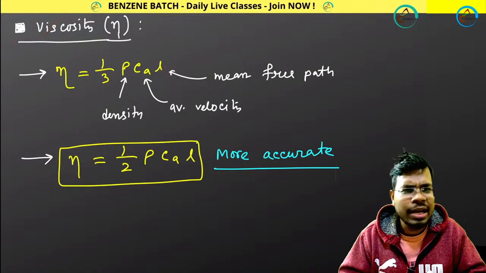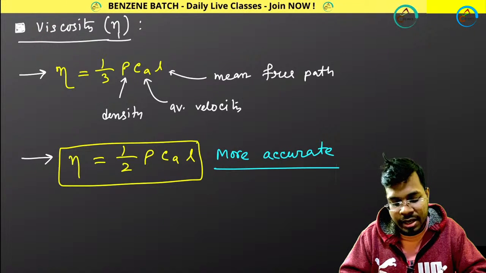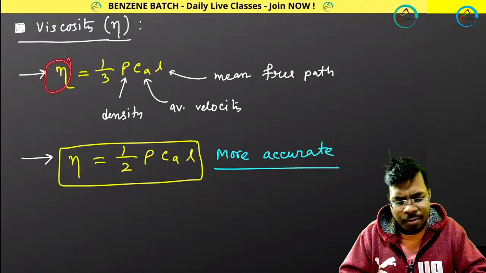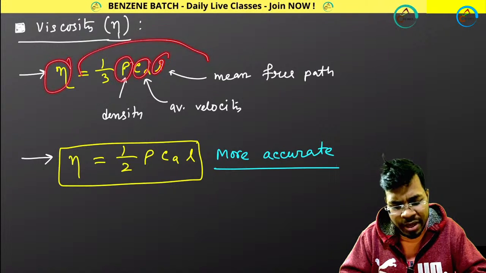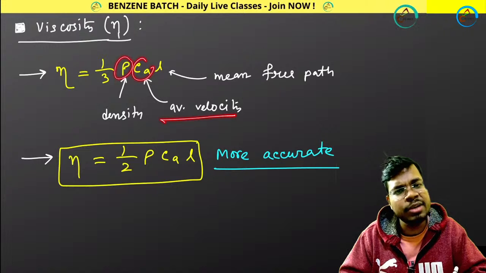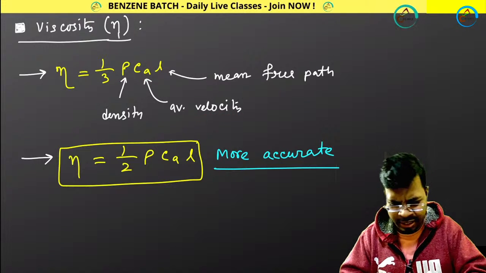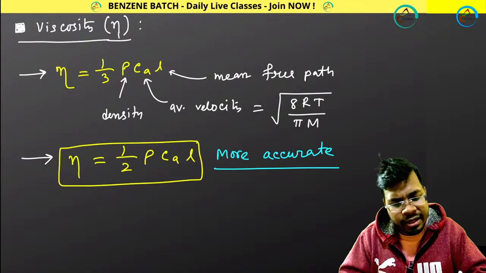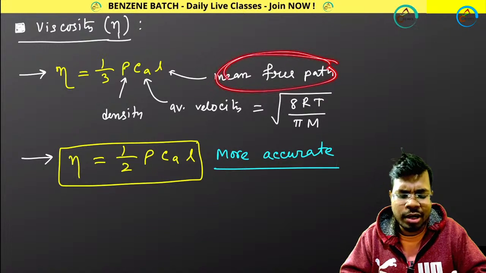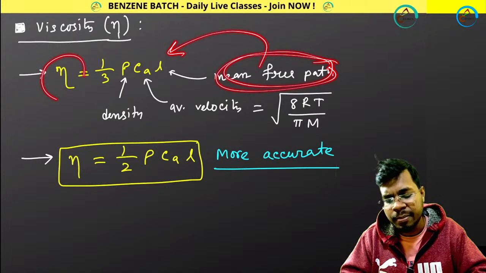Viscosity of gas. How can you calculate this? Simple. So eta equals to 1 by 3 rho C_A L. But this rho means density, C_A means average velocity. You know the formula of average velocity. It means root over of 8RT by pi M, capital M. And L is mean free path. So first you have to calculate mean free path, then put it over here, you will be getting viscosity.